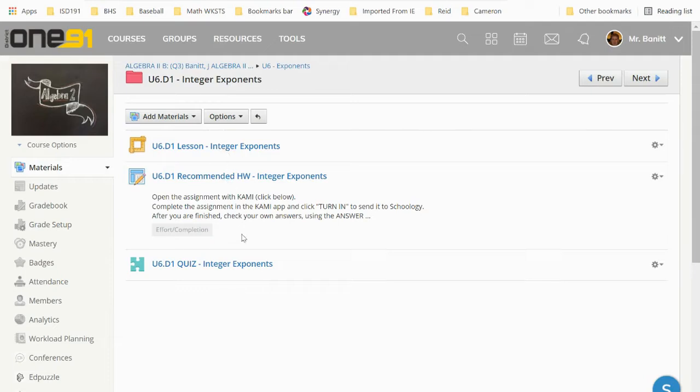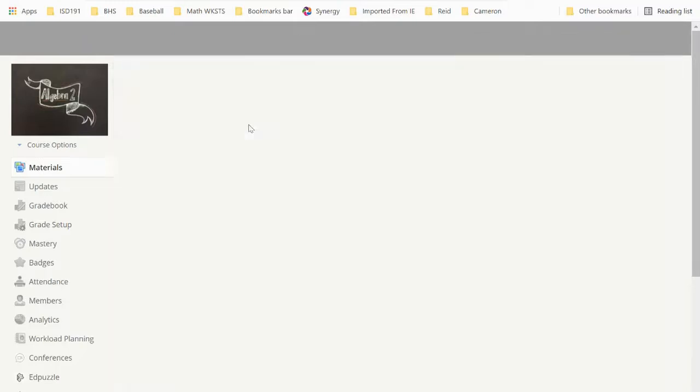The items here should be completed in sequential order. It'll actually force you to do each part where you have to complete the Ed Puzzle. This little symbol is our external tool Ed Puzzle symbol. So you watch the Ed Puzzle lesson and complete the questions that are on there, taking your own notes along the way. Then there's the recommended homework, where you complete that and submit your assignment in Schoology, and then you'll be able to take the quiz.